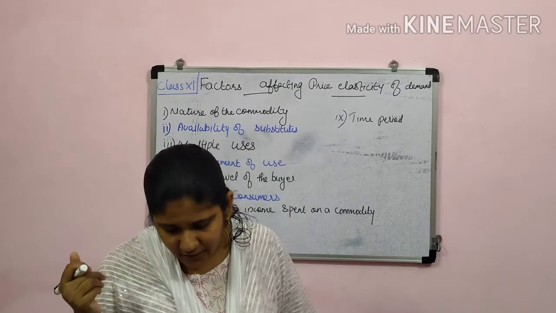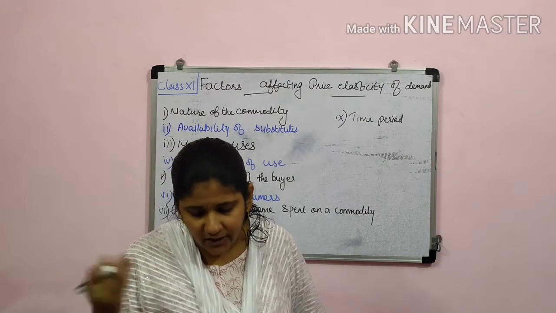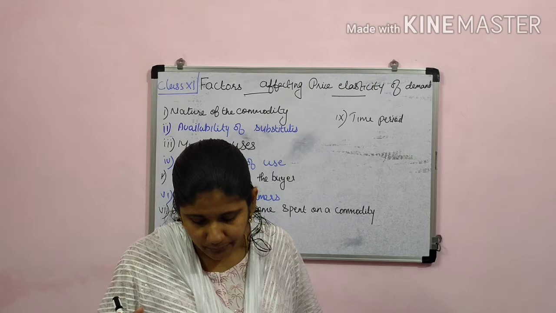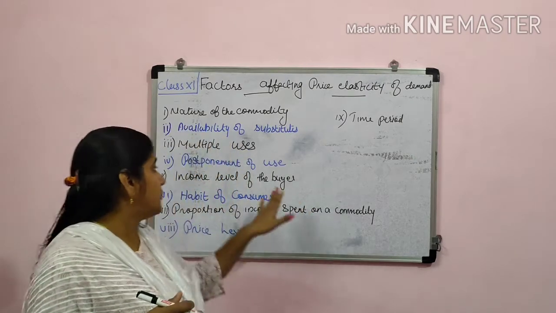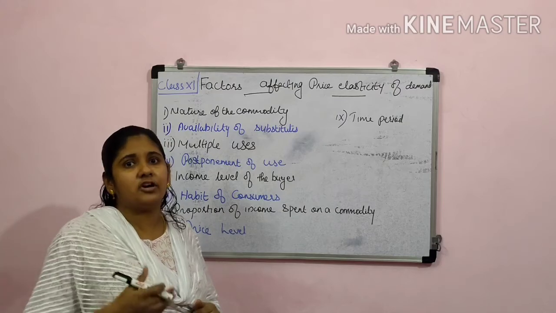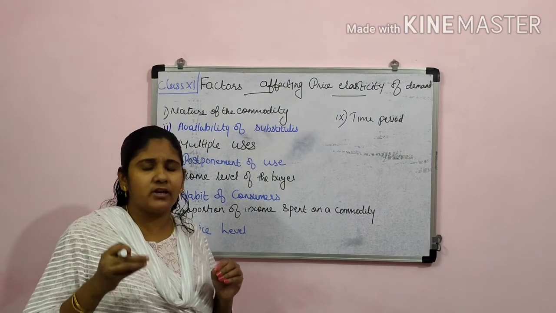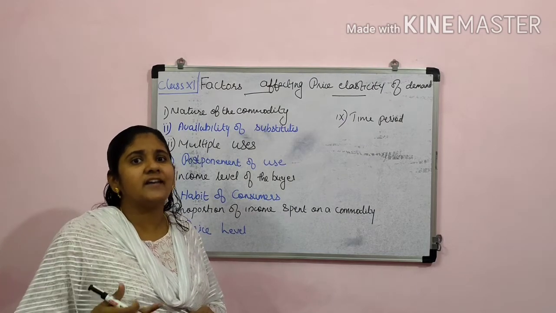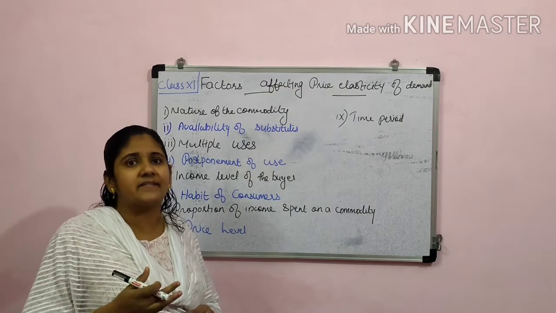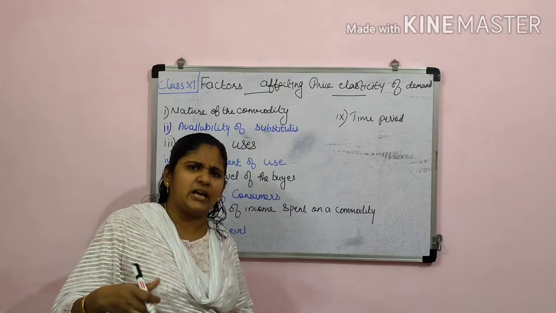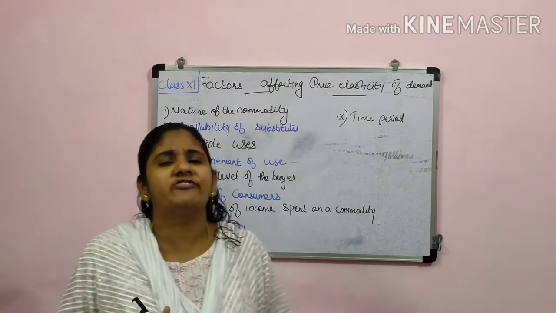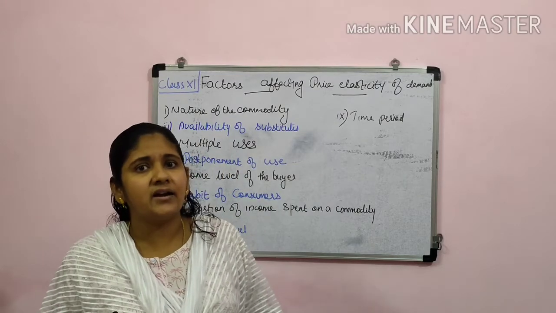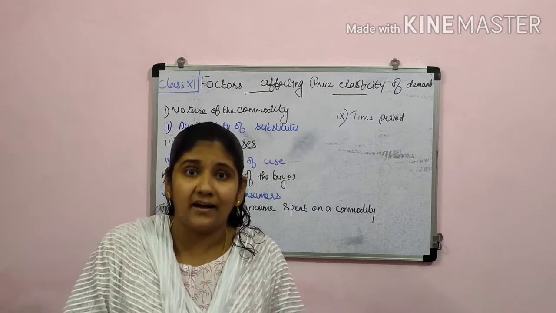Okay, then the next one is postponement of the use. Here postponement means, we can say that if for a particular item we were normally using, then all of a sudden the price of that particular commodity increased, and in fact if we are able to postpone the usage of that particular commodity for a few more days, if it won't affect us that much, in that case also we can say that that is highly elastic.